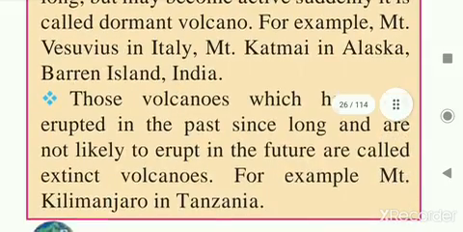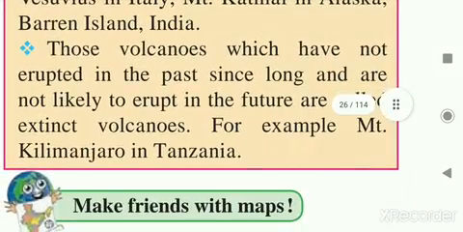See, those volcanoes which have not erupted in the past for a long time and are not likely to erupt in the future are called extinct volcanoes. Means here the third type is the volcano which has not erupted for a long time and is not likely to erupt in the future, called extinct volcanoes. For example, Mount Kilimanjaro in Tanzania is an example of an extinct volcano.